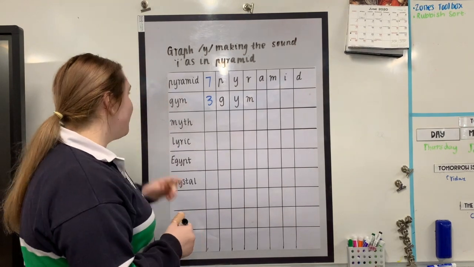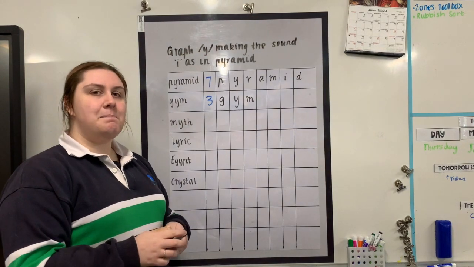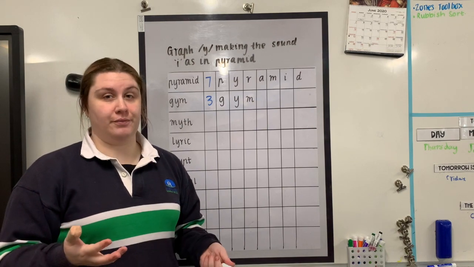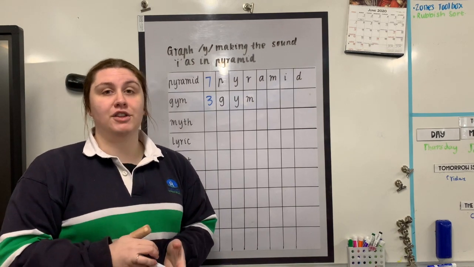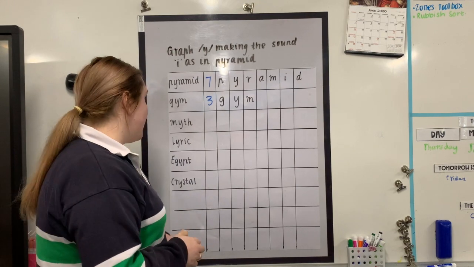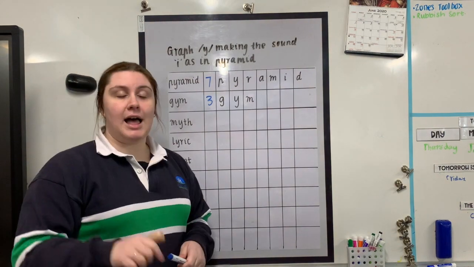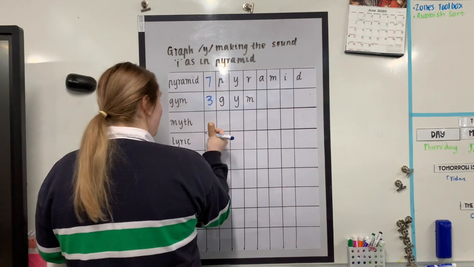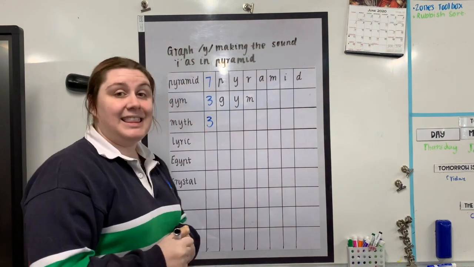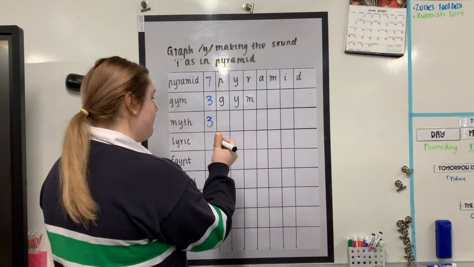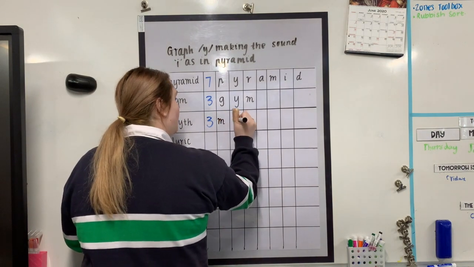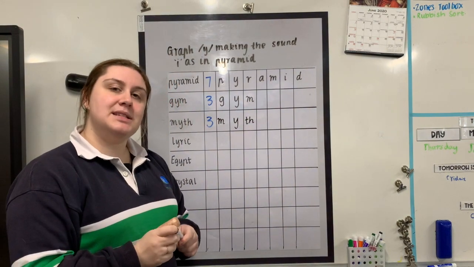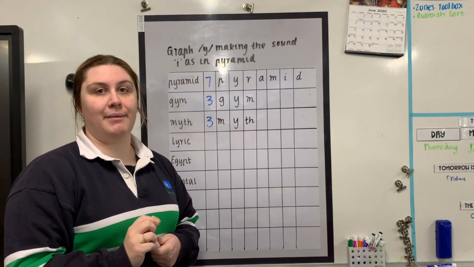Brilliant. Our third word today is myth. Now a myth is a traditional story that's not usually true. For example, the myth of the Loch Ness Monster. The sounds in the word myth are M, I, F. There are 3 sounds in the word myth. The letters in the word myth are M, Y, T, H. If you want to remember to spell this word, what might be the tricky part to remember?